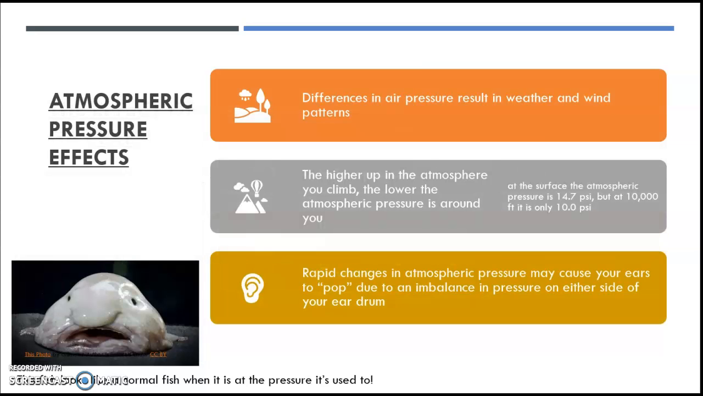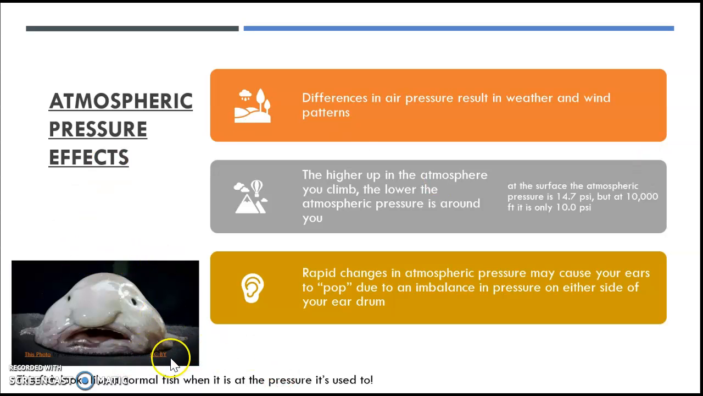Atmospheric pressure effects from the air include notable weather patterns around the globe, different pressure depending on elevation, and effects on living organisms who have adapted to certain pressure levels. So we can feel the change in pressure when we're changing elevation when our ears pop, because there's imbalance of pressure on the inside of our eardrum versus the outside of our eardrum.